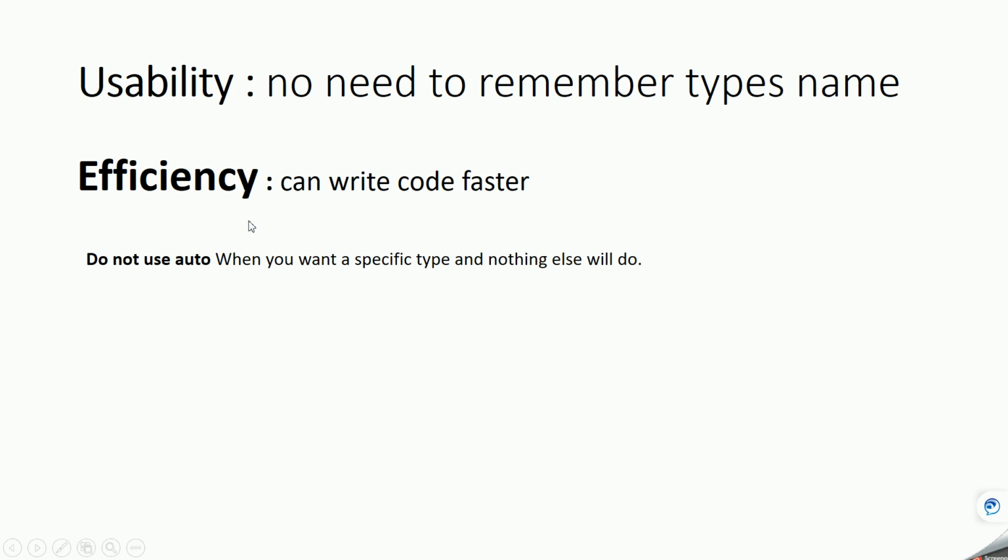And efficiency here means it will allow the developer to write the code faster. Instead of remembering what data type to use, just use auto and you will be able to write the code faster. But if you want a specific data type, like integer, float, or double, at that time you don't need to use the auto keyword.